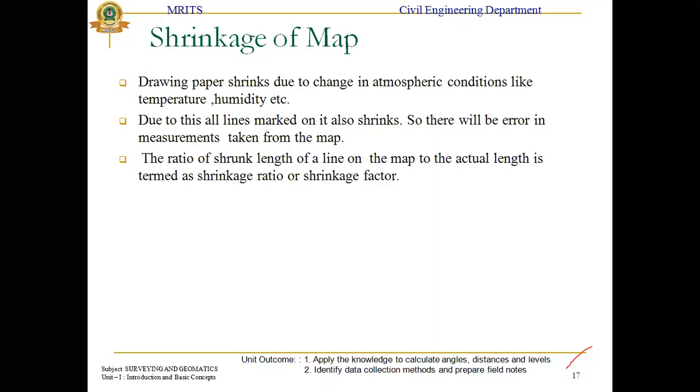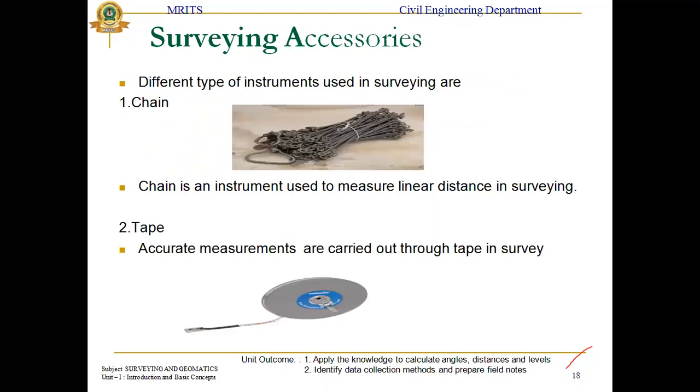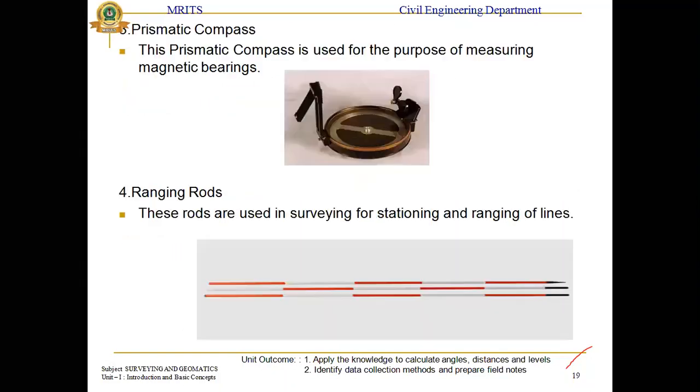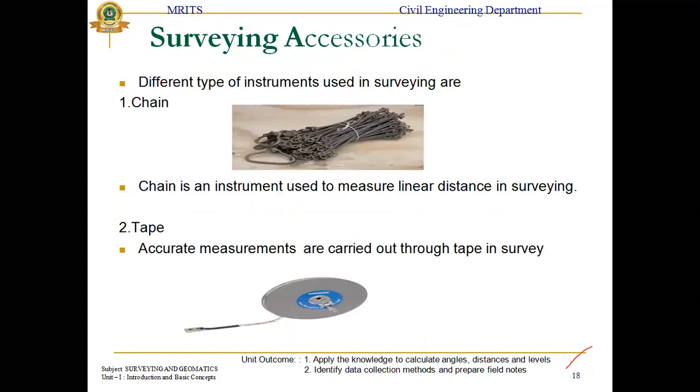Due to shrinkage, there is error in the measurements taken in a map, means sometimes we get map errors. The ratio of the shrinkage length of the line on the map to the actual length is the template for some formulas, which become shrinkage factors. From an exam point of view, this is a major thing for the chain or tape: 30 meters, 20 meters chains, and 5 to 30 meters of different types of tapes, for example cloth tape, steel tape, and elastic tape.